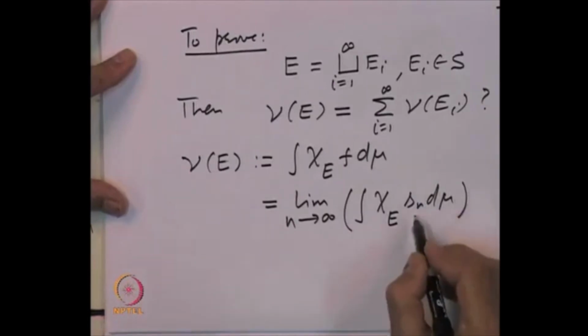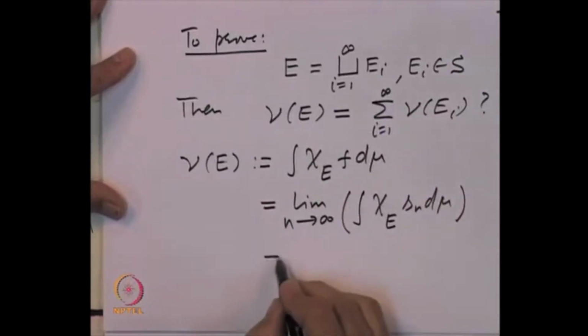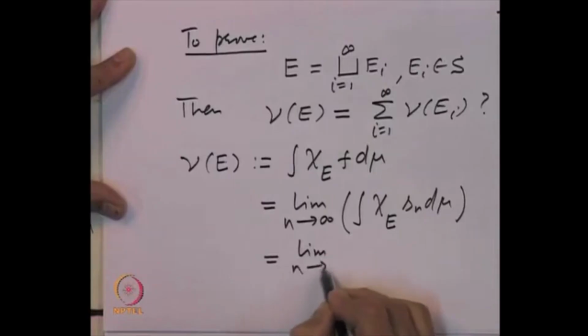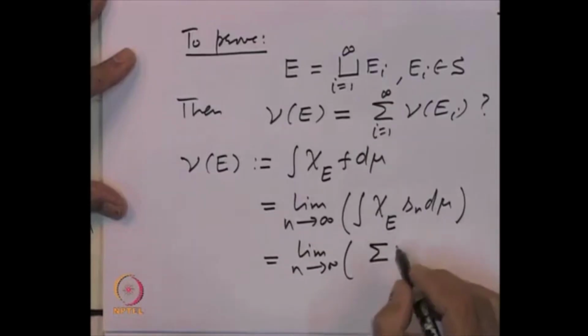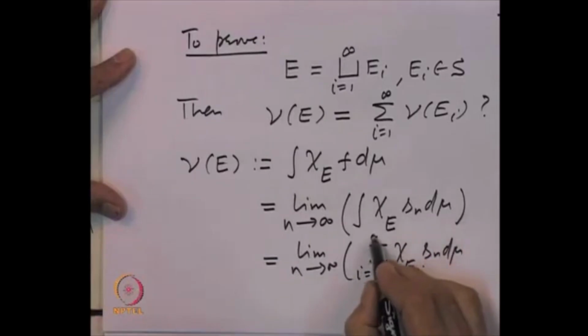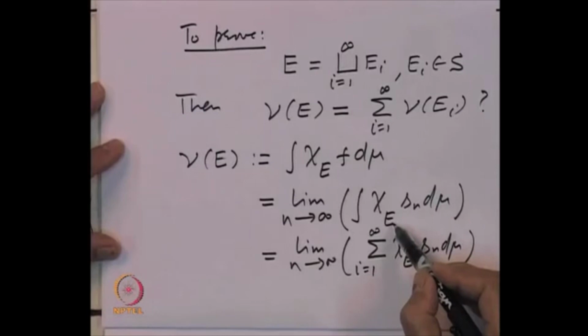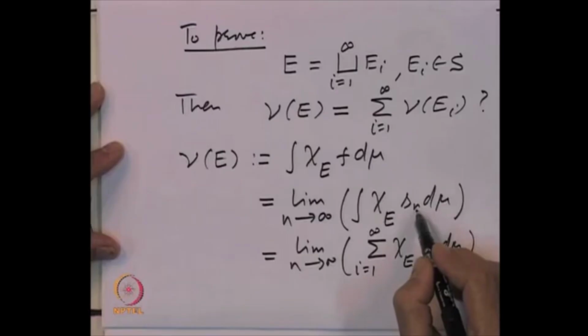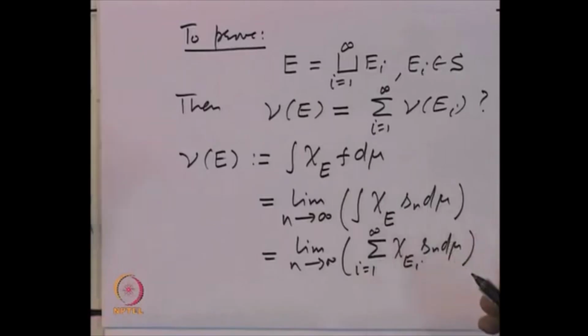And now, this E is a disjoint union of sets E I. So, let us write this limit as n goes to infinity of the summation of the integral of chi E I S n d mu, I equal to 1 to infinity. Here, we are using the fact that E is a disjoint union of sets E I, and for a non-negative simple measurable function S n, if we integrate it over a set E, then that is a measure.